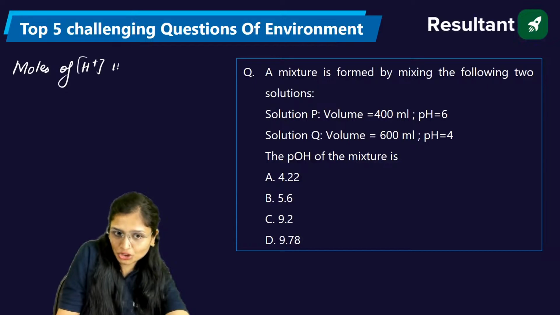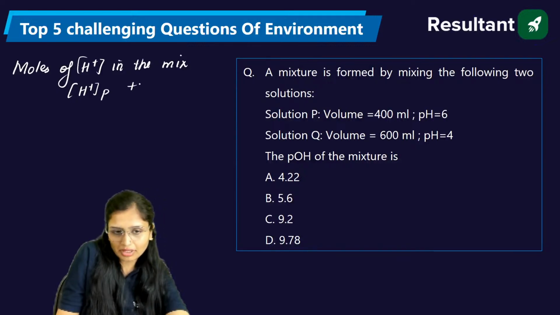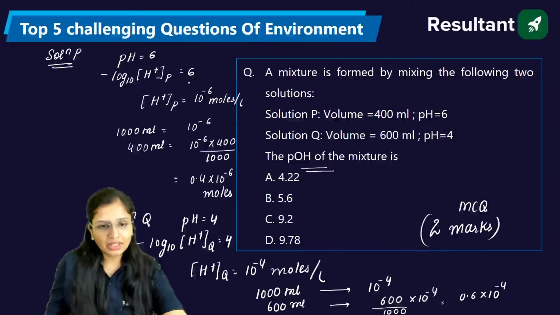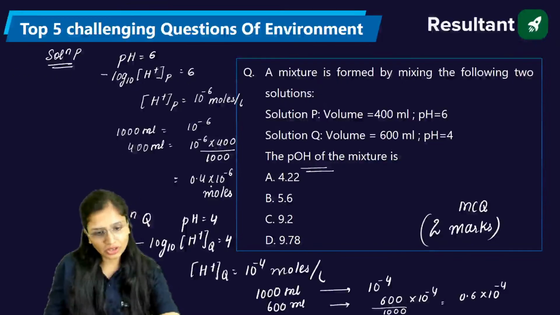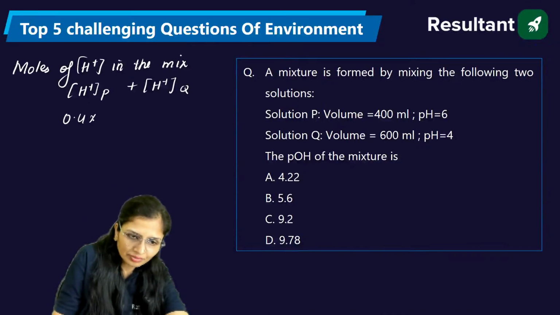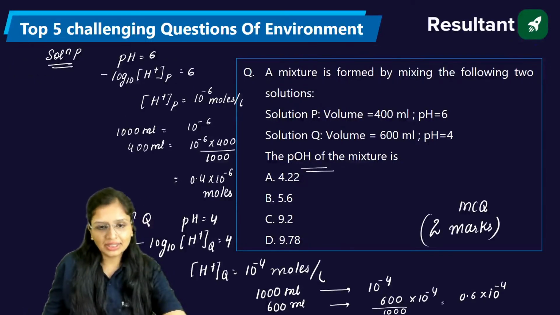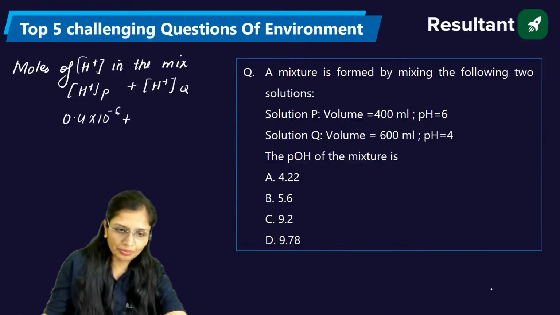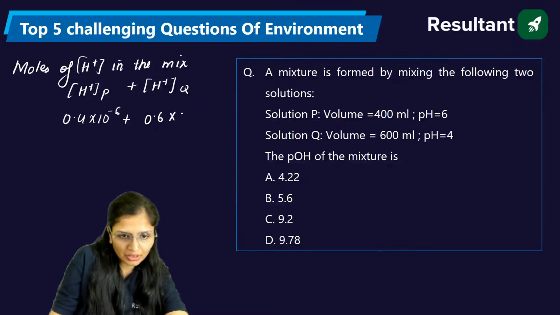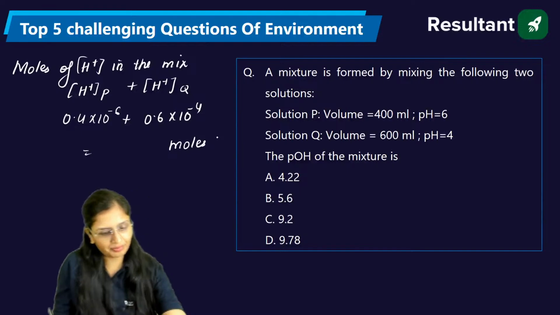H plus in the mixture. So that will be for your H plus of your P and H plus of your Q. For P it is 0.4 into 10 raised to power minus 6, and for Q this is 0.6 into 10 raised to power minus 4. So come on, let's add both of them and you will come to know how much moles are there.